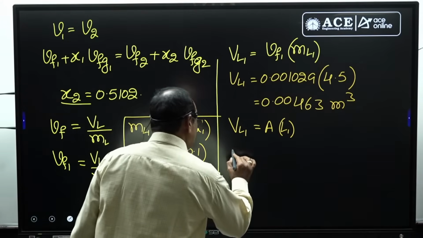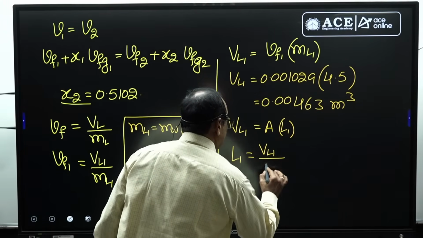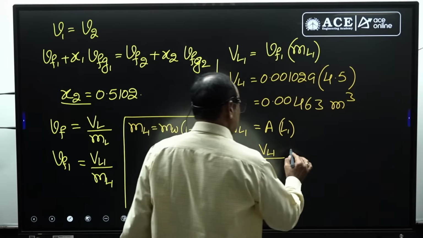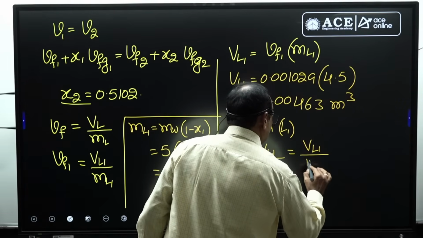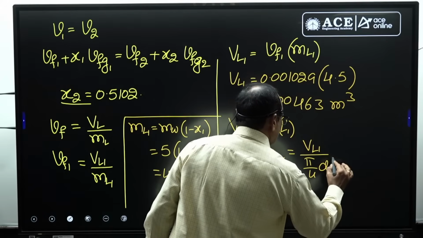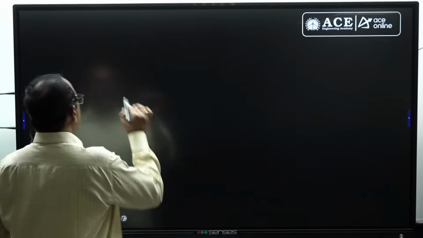Then length of the liquid equals initial volume of the liquid divided by area of the cross section, which is pi by 4 into d square. This d should be in meters. Let us take another slide.